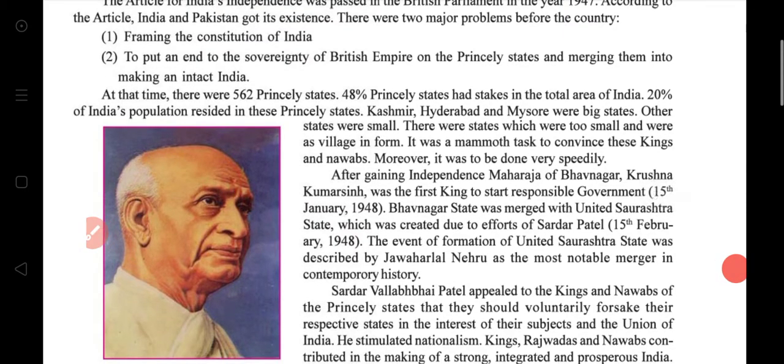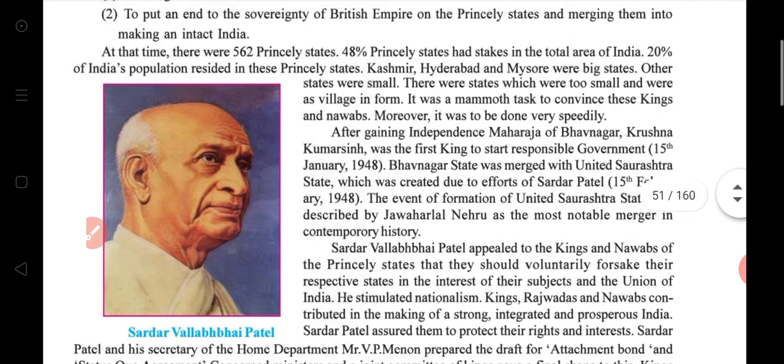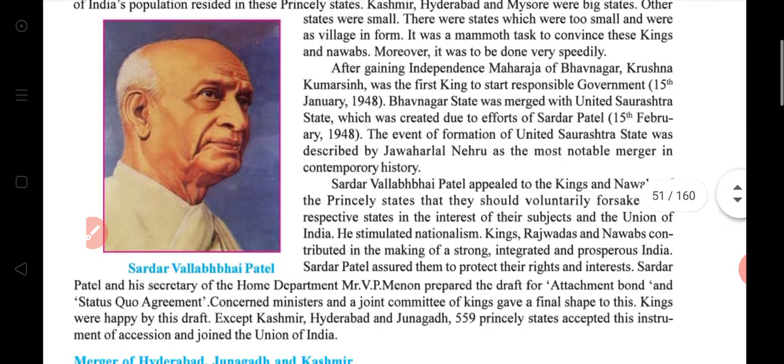Then there were states which were too small, a village in form. It was a mammoth task to convince these kings and nawabs. It was a very tough task for us to convince the kings and nawabs. Moreover, it had to be done very speedily. Still, it had to be done.